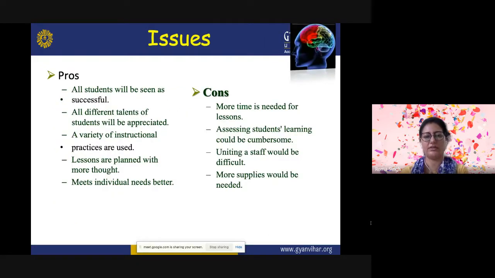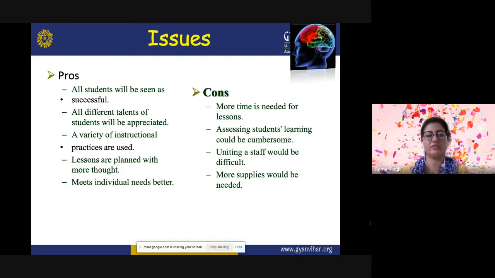So there are different pros and cons and issues which are related to multiple intelligences. Let us first discuss the pros of multiple intelligences. And here we can see that all students will be seen as successful. So if we believe in the multiple intelligences, then we can say that all students have something to prove, they have different abilities, and they all can be seen as successful. All different talents of students will be appreciated.